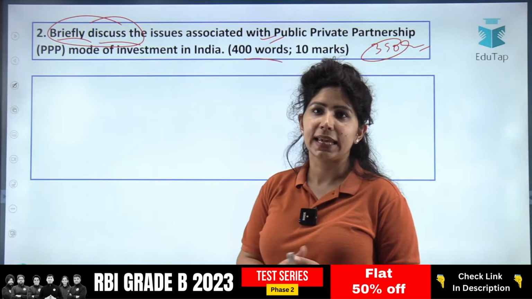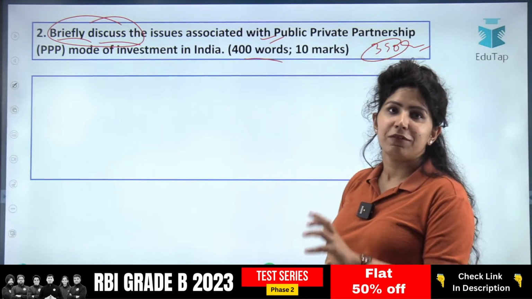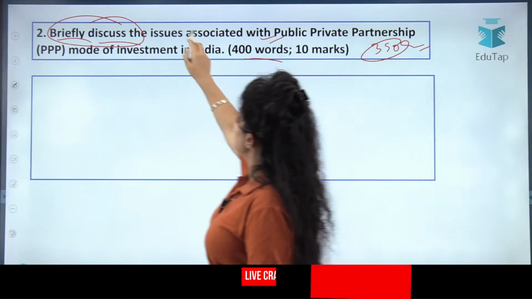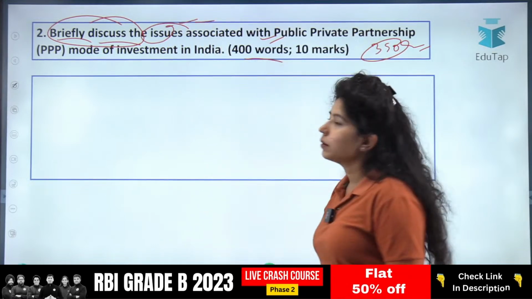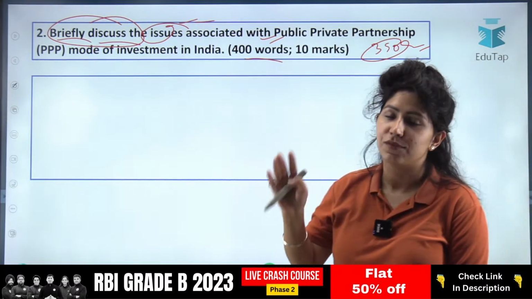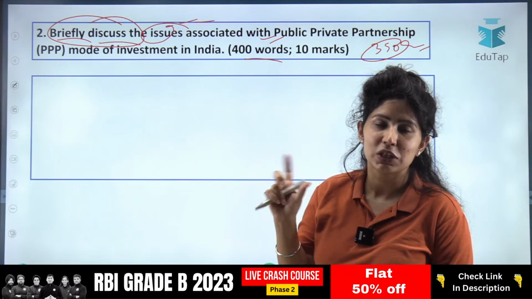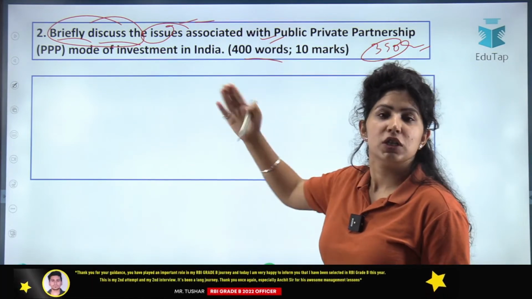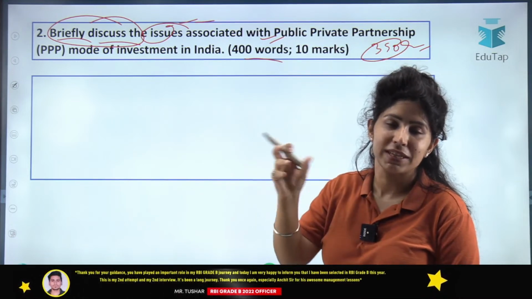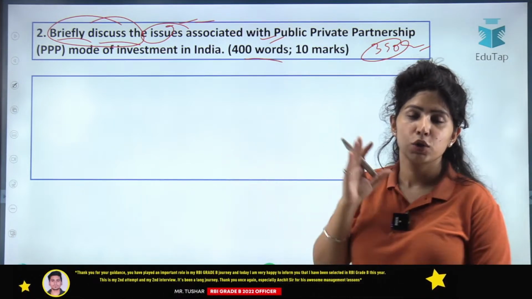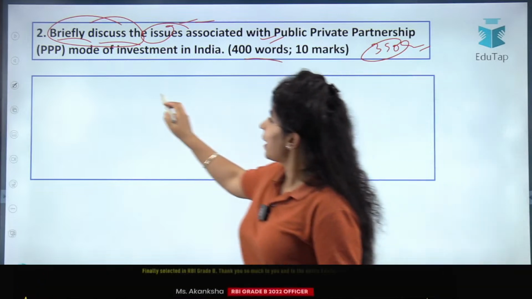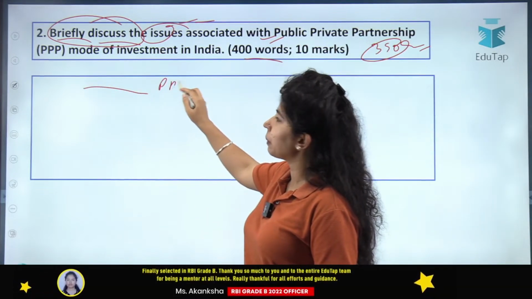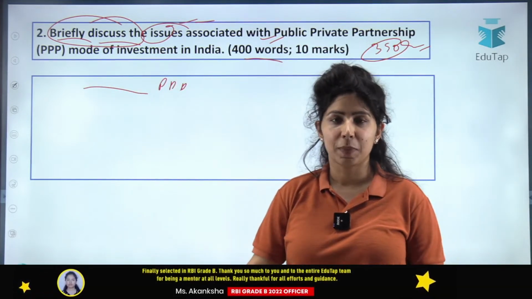All right, Anand will take it. So, briefly discuss the issues associated with the PPP mode of public-private partnership investment in India. Now this is an abbreviation, an acronym. Always remember, though this is a big one, just copy it from the question. Type the same spellings. Do not make any spelling mistakes. Write the full form and then use the word PPP in later parts of the answer.